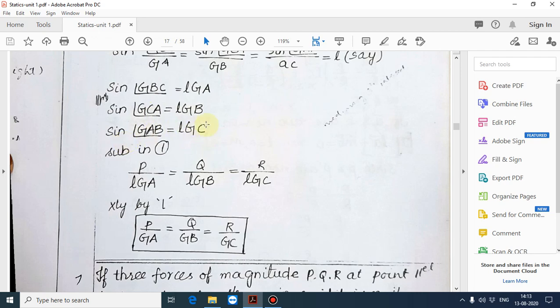Substitute these angles in equation 1. In equation 1, we have P by sine of angle BGC. In that you substitute, so we get P by L·GA is equal to Q by L·GB is equal to R by L·GC. Multiply by L, now you will get the proof: P by GA is equal to Q by GB is equal to R by GC. Hence the proof.